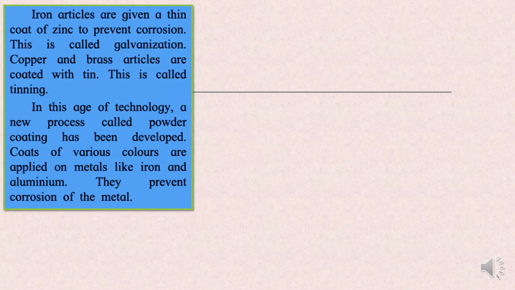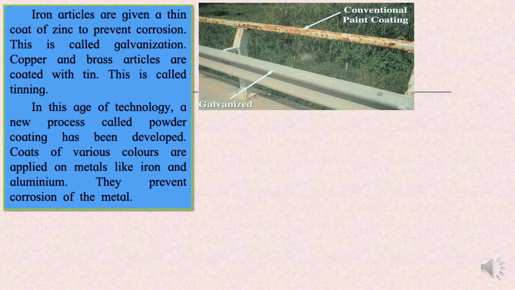Iron articles are given a thin coat of zinc to prevent corrosion. This is called galvanization. Now if you see these two pictures, on one side there is a normal paint coating, right? On the other side you have galvanization done on this copper and brass article.